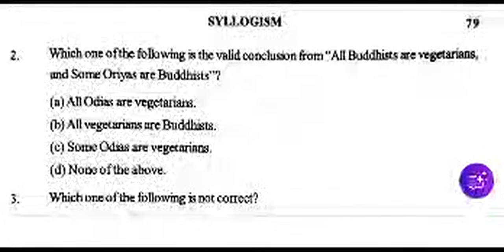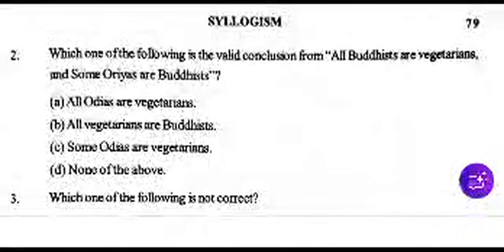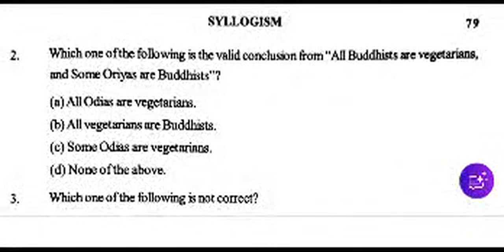Final, your final marathon test for forthcoming exam logic MCQ, 21 marks, and your target is